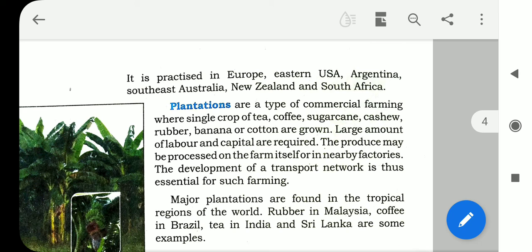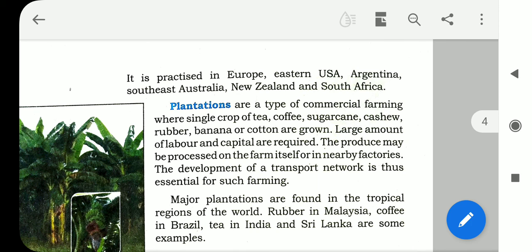So they bring these products to the nearby factories for processing. The development of a transport network is thus essential for such farming. That means a good transport system and network is very essential for this type of agriculture.